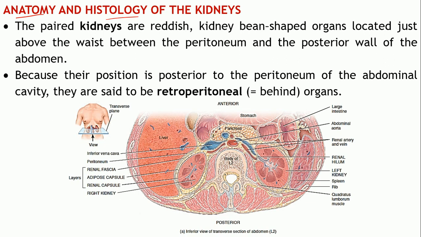So as we have already seen, it is a paired organ. So there are two kidneys which are present. These paired kidneys are reddish in appearance and kidney bean shaped organs. They are located just above your waist. As you can see, that is your waist. Just above the waist, these organs are located in between the peritoneum and the posterior wall of the abdomen.